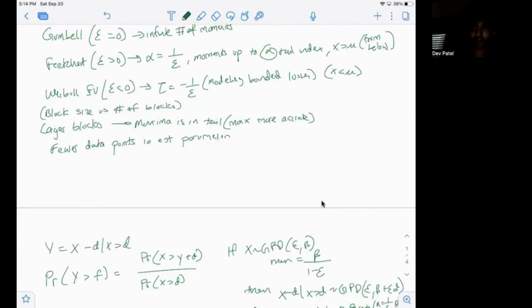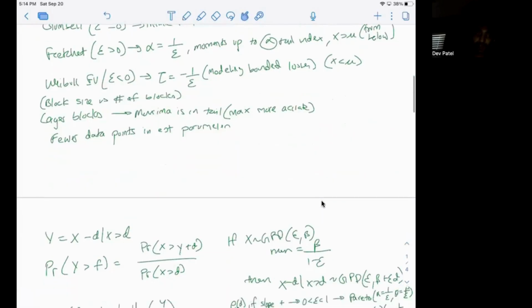If your block size is large, you're more likely to have the maxima in the tail, like the maximum value of the population. The maxima is going to be in the tail more often if you have a large block size. But what that means is you have fewer blocks. So you have fewer data points to make your parameter estimates. So there is a trade-off between block size and number of blocks, between having accurate estimation, more data points for your parameter estimations, versus making sure that your maxima is actually in the tail. Right? If you have a large block, it's more likely that the maxima is in that block.